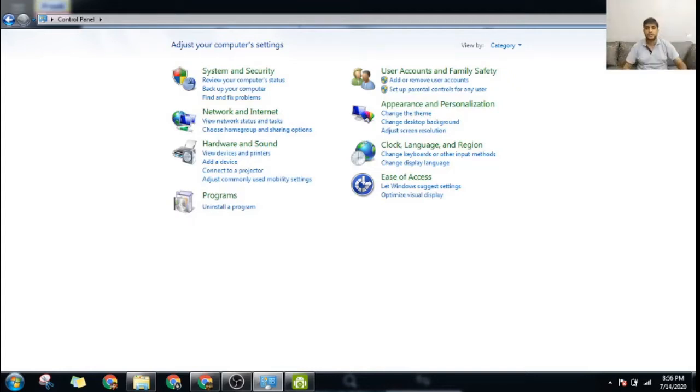Now if you pay attention, in this particular view there are different sections. The first section is system and security, next one is internet and network. After that is hardware and sound, then there is programs. These are the various sections. Now we'll read how it goes in the book.